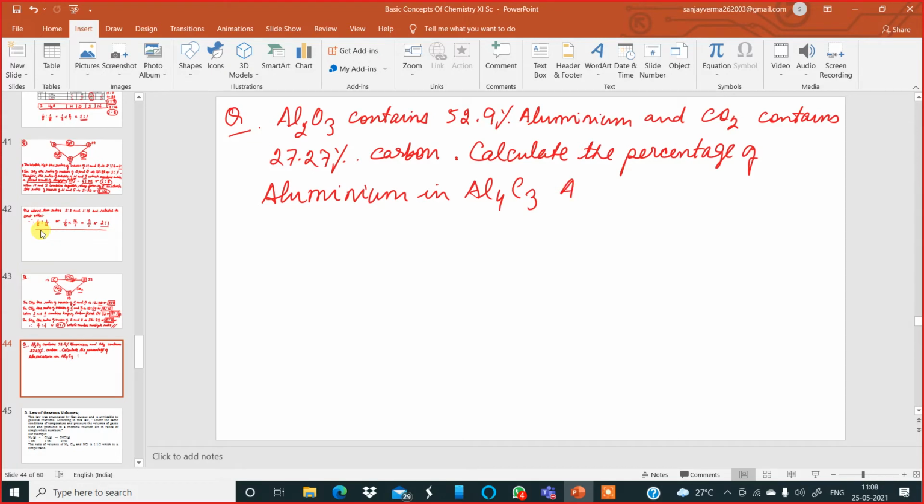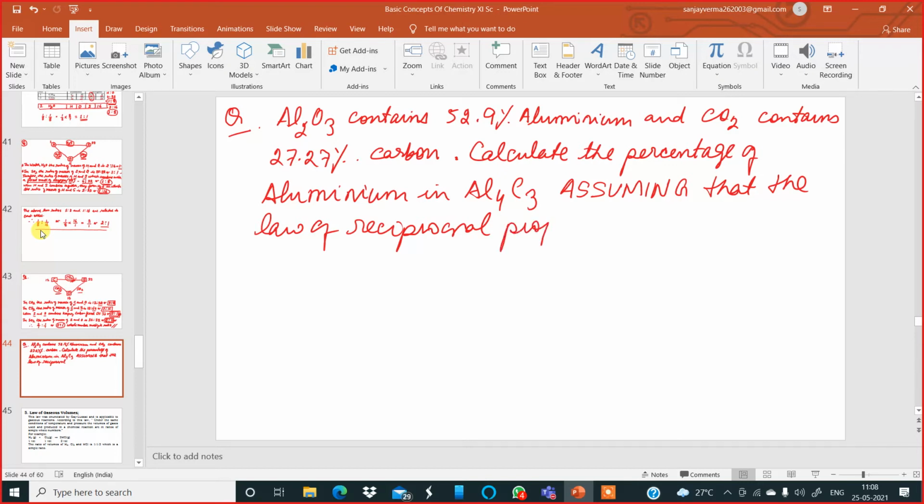assuming that the law of reciprocal proportion is true. Okay, this is your sum which you'll have to do as homework.